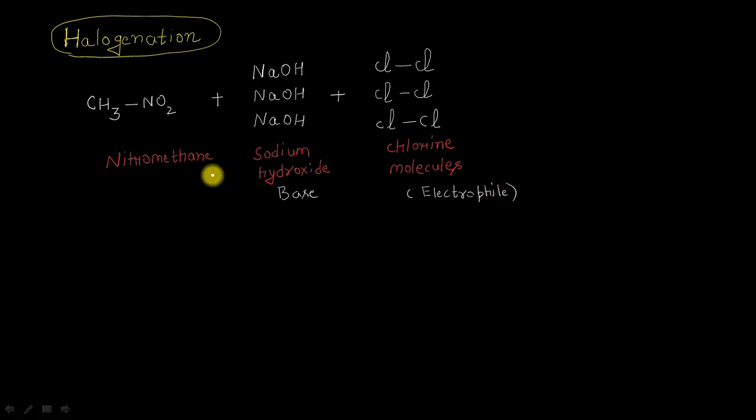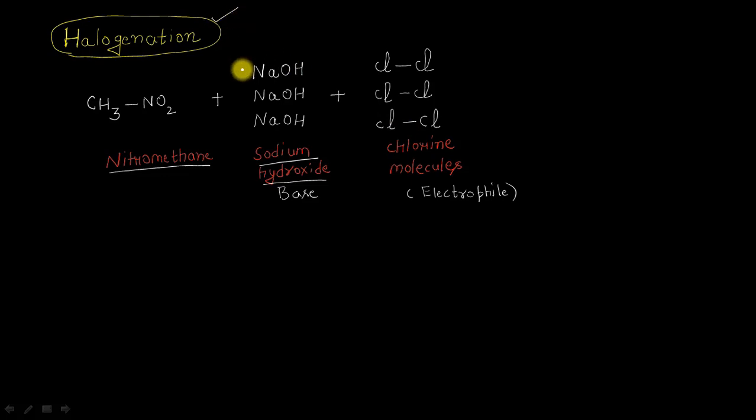The reaction of the nitromethane with these 3 molecules of sodium hydroxide will be generating the aci nitroform in this reaction, and that will be acting as the nucleophile, which will attack these 3 chlorine molecules one by one, resulting in a reaction known as the halogenation.